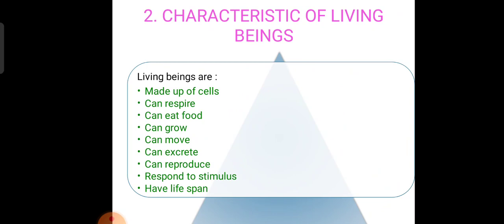You and I are made up of cells, and plants and animals are also made up of cells. We breathe, yes, we respire, we eat food, we are growing. You and I were once a baby and later every year we are growing, and we move.